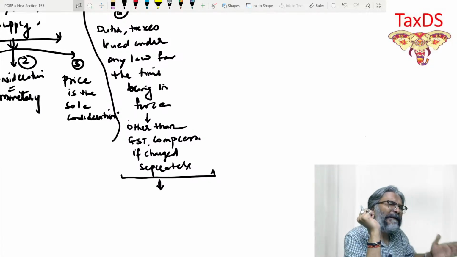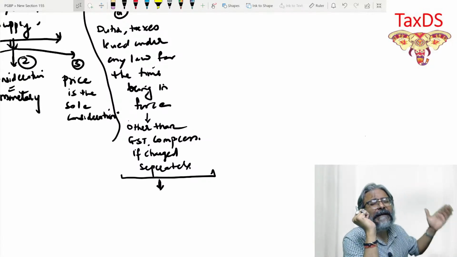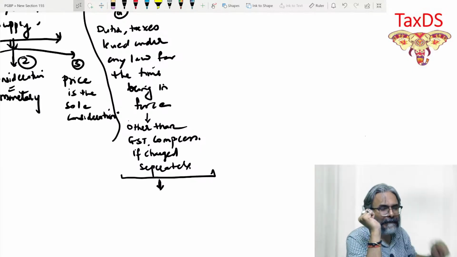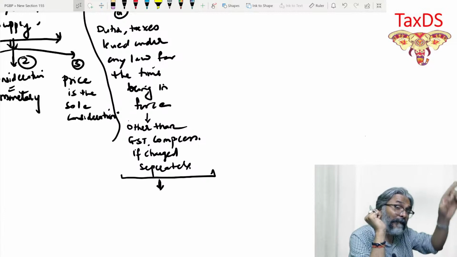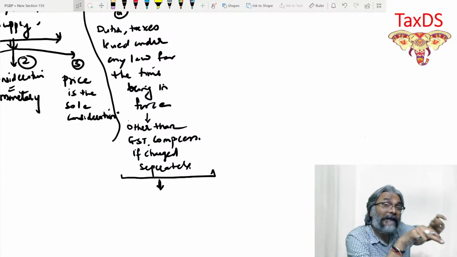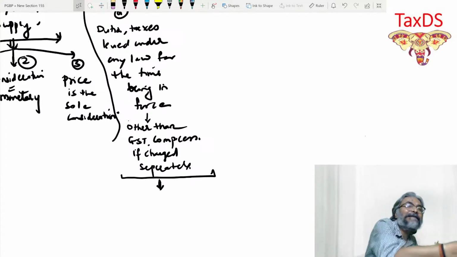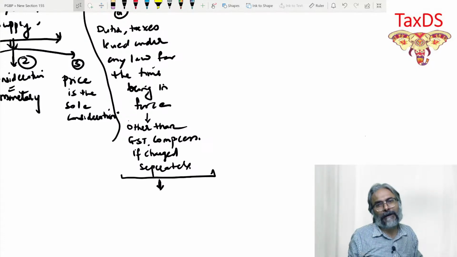I told you that in some of the demerit goods there is still a cascading effect taking place. This was one example which I gave you, although at that point of time I didn't give you the citation. This is the citation now.